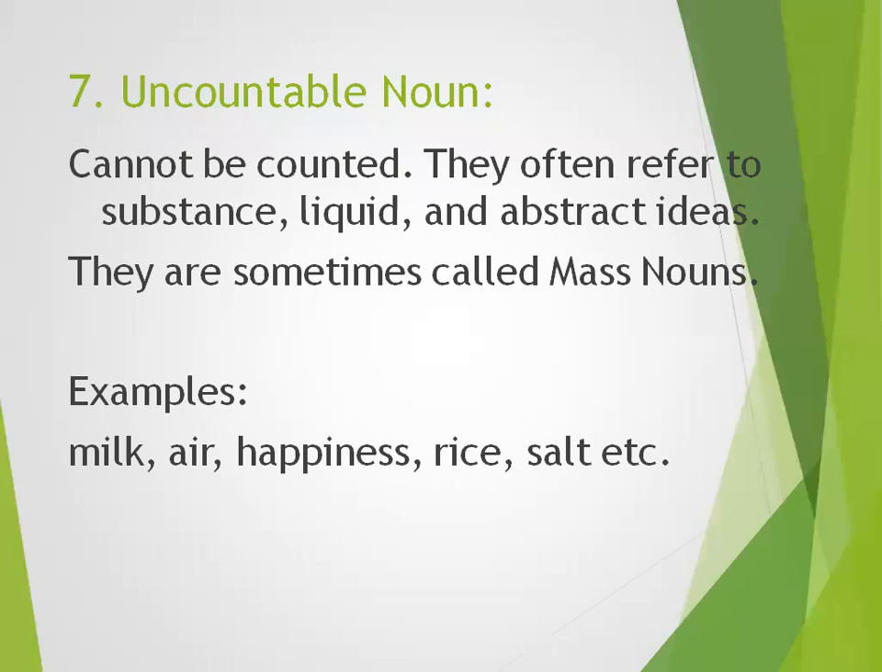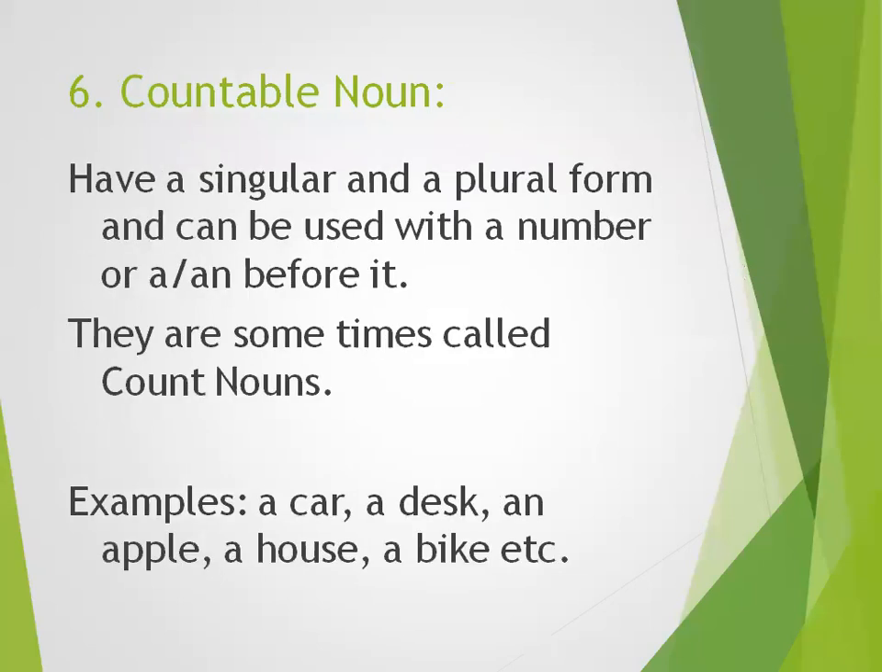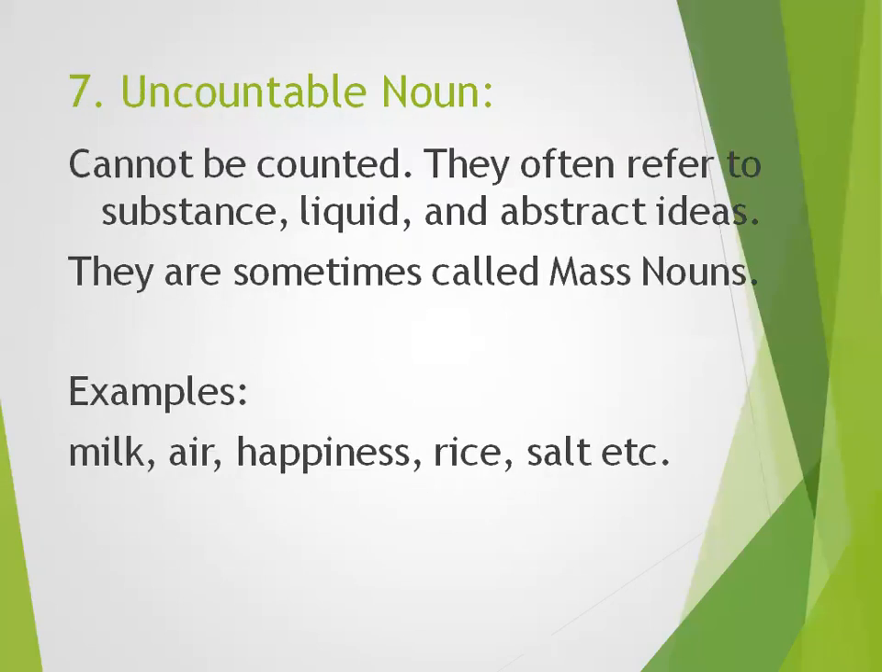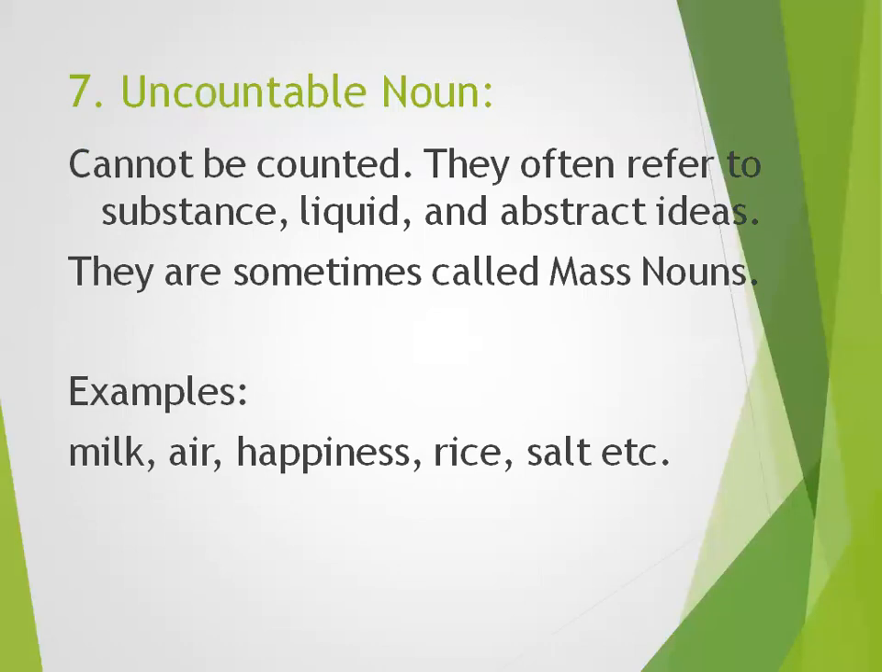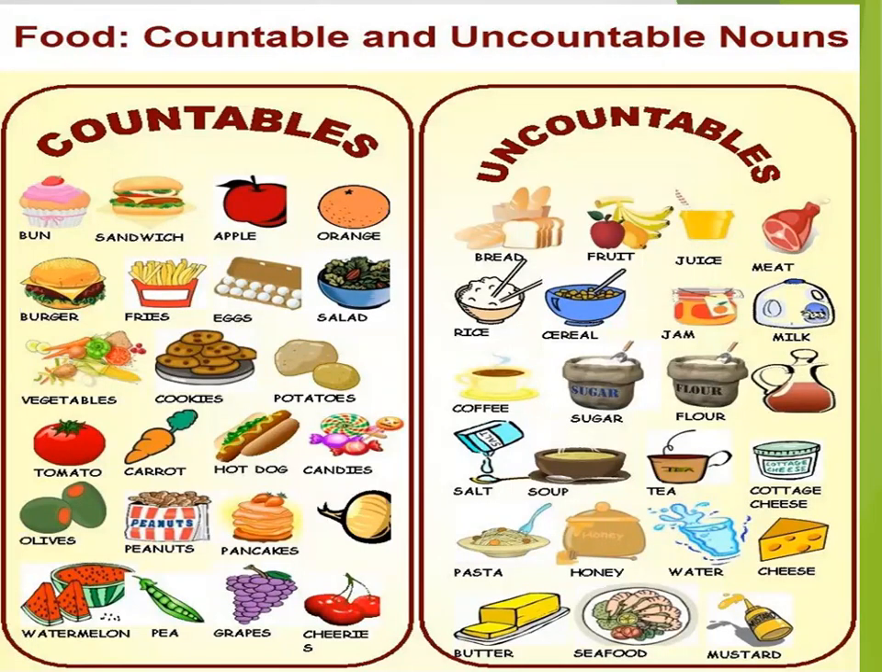So these are called uncountable and countable nouns. Countable nouns are those which we can count, and uncountable are those which we cannot count. Countable are also called count nouns. Uncountable are also known as mass nouns. These are some different things according to their kinds, like bun, sandwich, apple, orange, salad, eggs, fries. They are visibly countable. ये अलग अलग नजर आते हैं. We can count them.